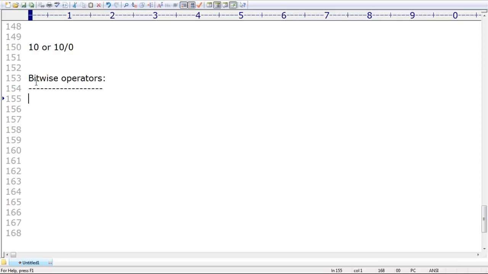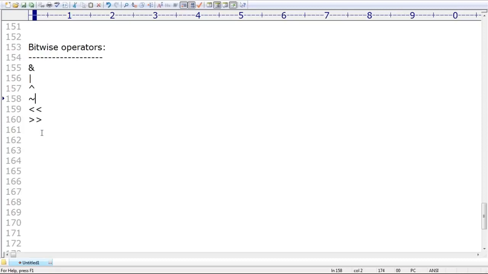Sir, which operators are there? Very simple. And operator, next or operator, next this operator is also there, xor. What is the meaning? We will discuss. Xor, mostly xor related operator, right? After that, sir, the complement operator is there. Next, the left shift operator is there, the right shift operator is there, sir. These operators are by default considered as bitwise operators. Take very special care about these operators, right?